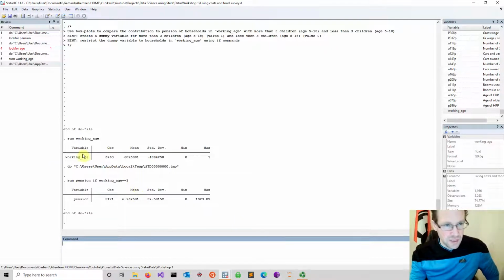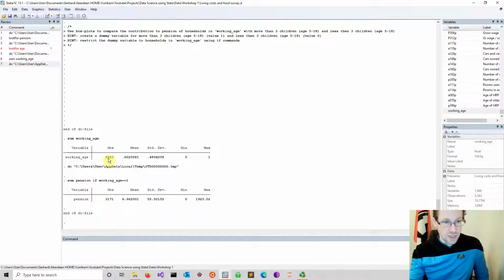Because what you see here, if you compare this observation number here and that one, it means that for quite a few cases, more than 2,000, you don't have any information about personal pension. Not even that it's equal to 0, it might be just missing. So by running this command, you ensure that all the missings are kicked out. So basically here you ask, do we know anything about personal pension for households that qualify as working age? And the answer is we know something in 3,171 cases. Okay, so that's good to know.